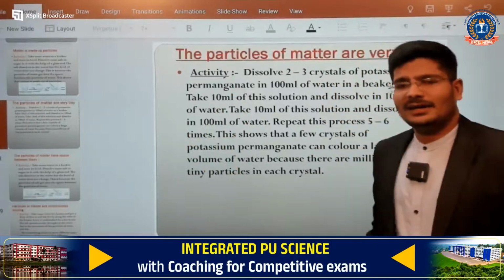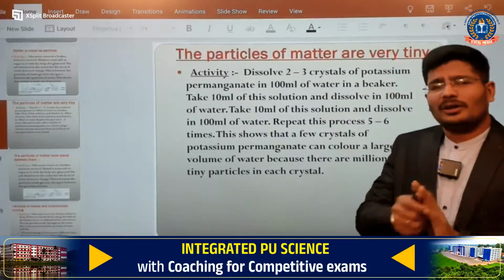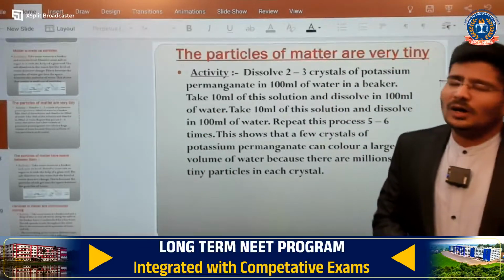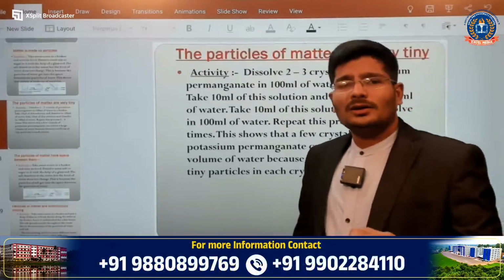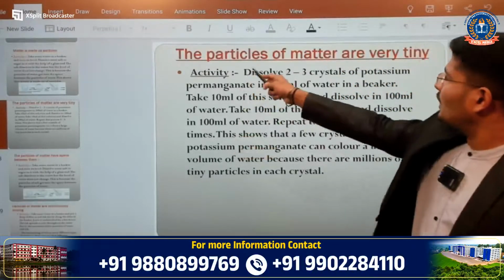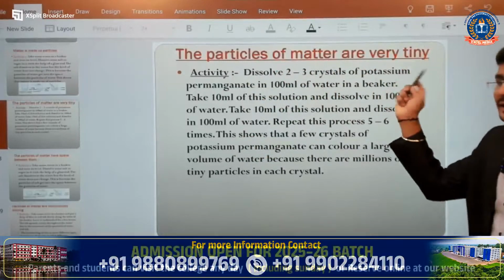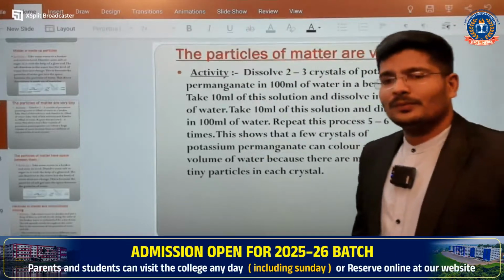So what we did is dilution. If you do a tremendous amount of dilution, you are still going to get a very light pink color, because of one nature. What is the nature? The particles of matter are very tiny. I hope you understood. Very good.